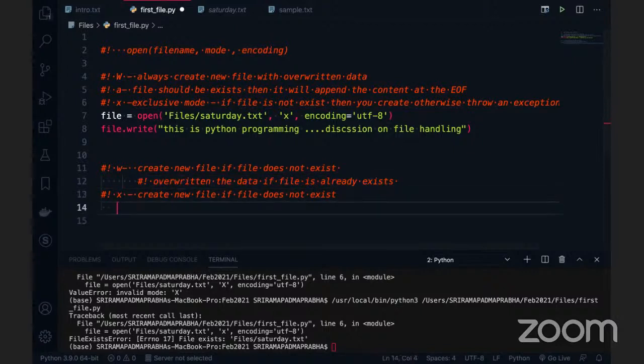Overwriting the data, right? See here, there is no overwriting of the data. So it throws an error basically. So what I mean to say is that we throw an error if the file already exists. That is the difference between the W mode and exclusive mode.